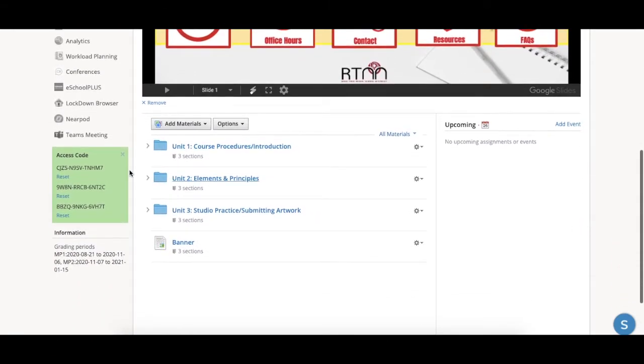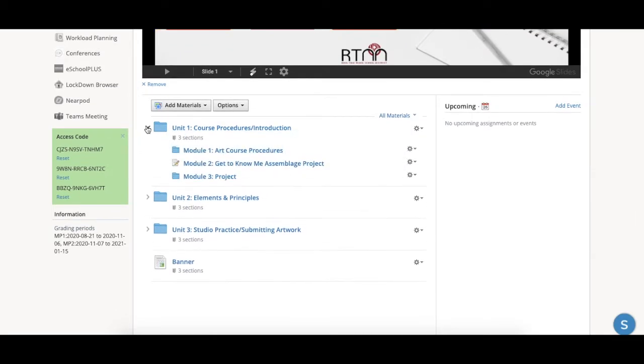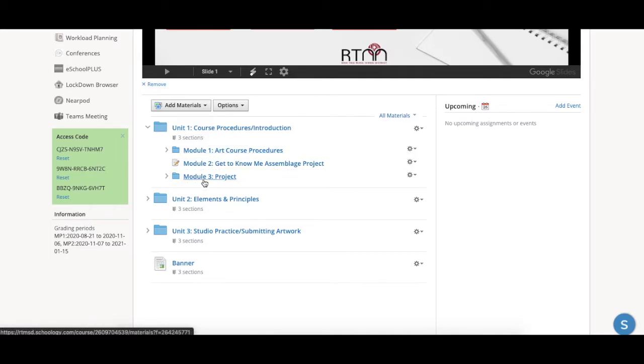If you scroll down, you'll notice there are units, and each unit contains several modules. So the unit is the larger area of study. Usually for ceramics, it's going to be a project. And then the modules in that are the different subtopics we cover. On occasion, those modules might also be organized as week 1, week 2, week 3, if I want you to progress through the project in a certain way, hitting certain milestones along the way, but you want to progress through the modules in order.